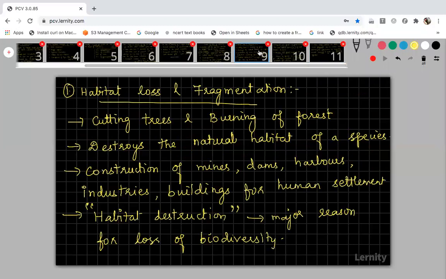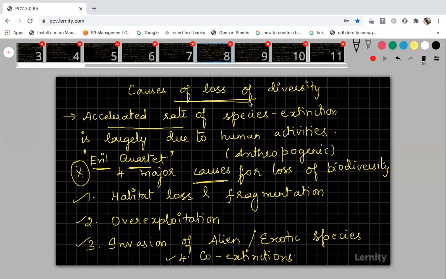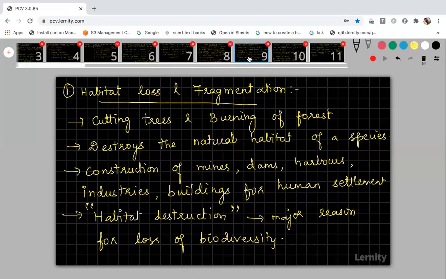I'll show you all this, the habitat loss and fragmentation notes. So these are the causes of loss of biodiversity, introduction. This is the second one, the habitat loss and fragmentation slide. All are just theory part, okay?